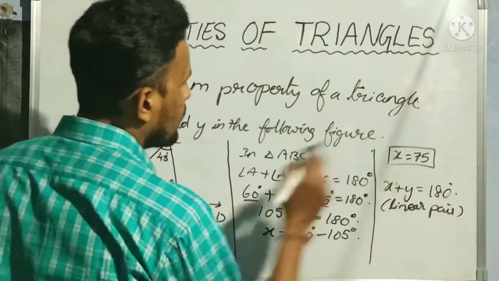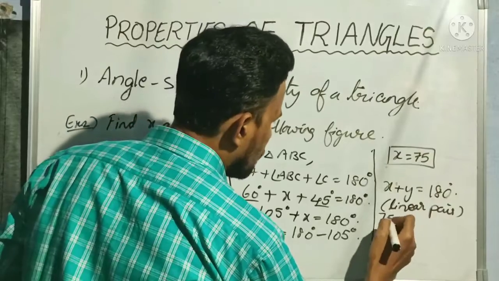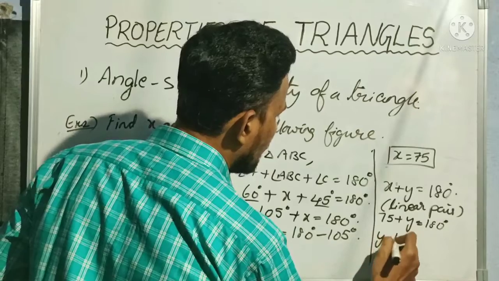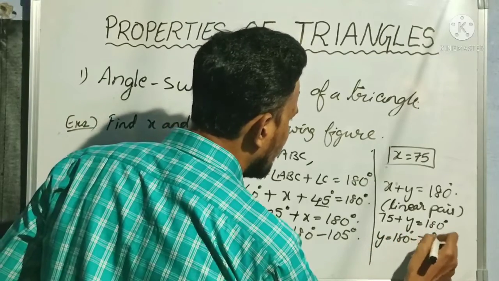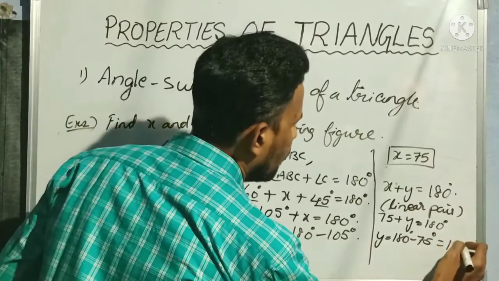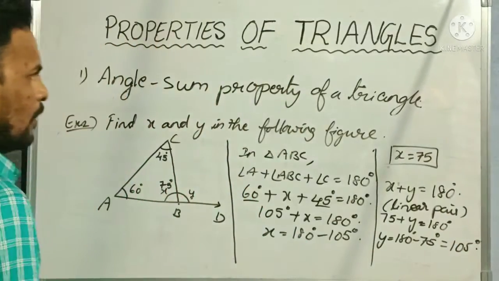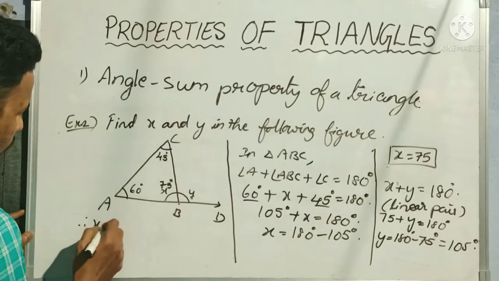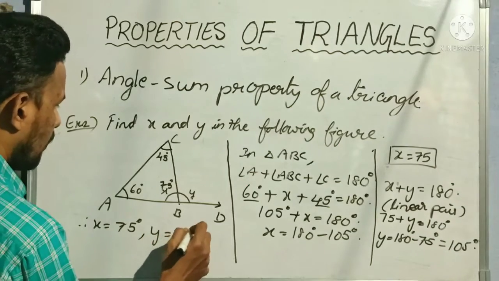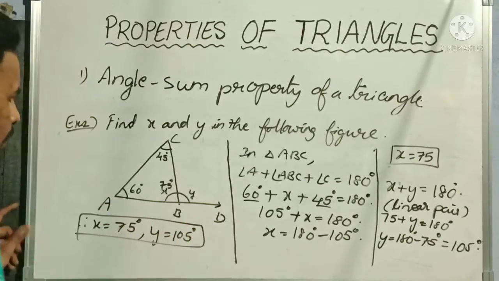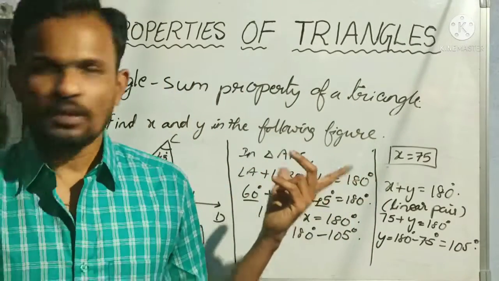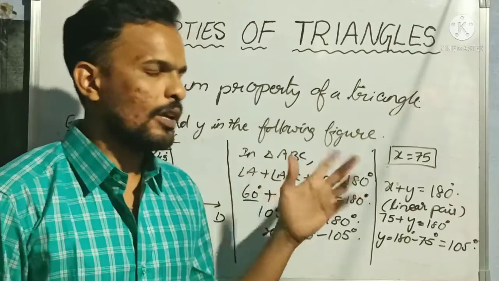So let us substitute X here. X, how much did we get? 75. So 75 plus Y is equal to 180. So from this we get Y is equal to 180 minus 75. How much is 180 minus 75? It is 105. So Y is equal to 105. From this we got the answer. Therefore X is equal to 75 degrees, Y is equal to 105 degrees. Understood? These are the two very important problems related to lines and angles in a triangle.